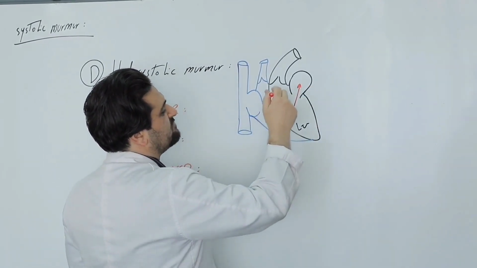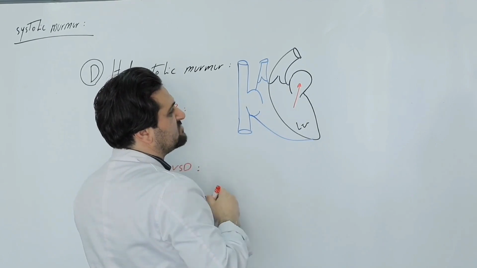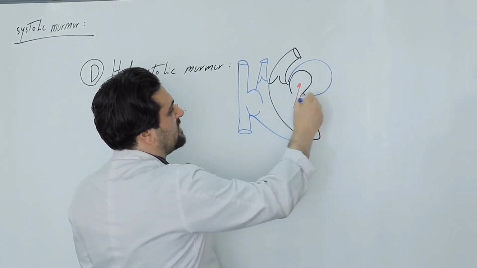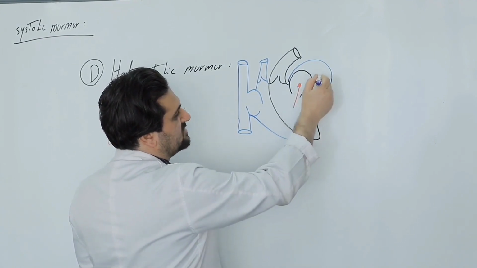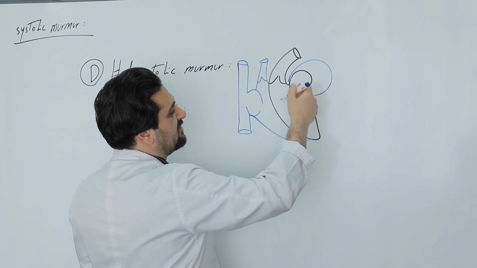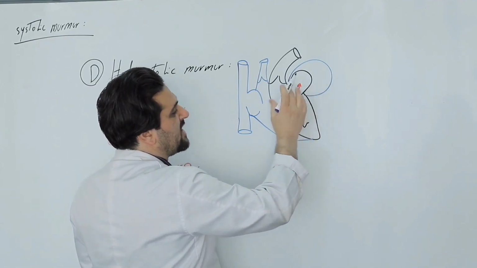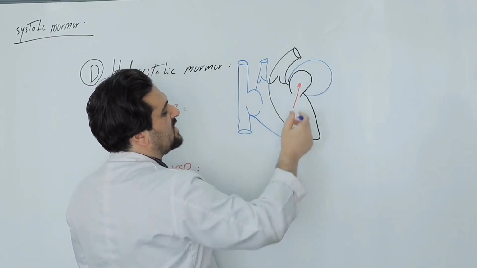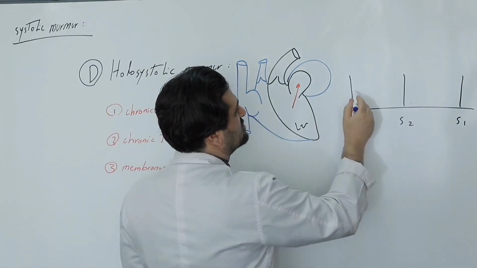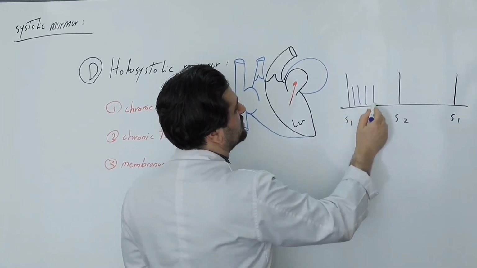In patients with chronic MR, because the volume of the left atrium has increased, no matter how much blood enters the left atrium from the left ventricle during systole, there is still room. For this reason, the pressure gradient remains throughout the entire systole, from the beginning to the end of systole. Therefore, its murmur is heard as holosystolic.